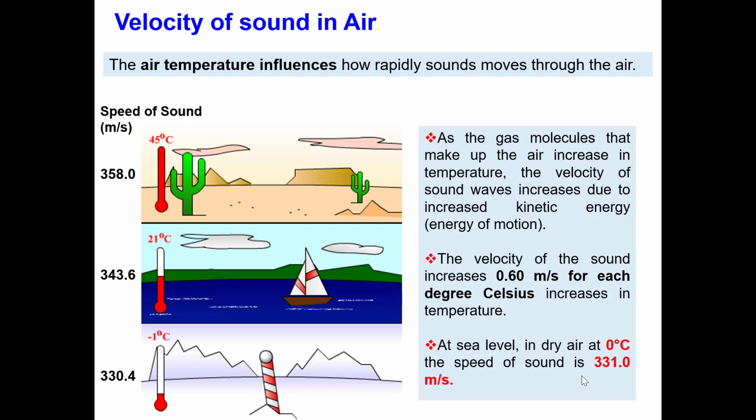Then we will use this information to find the equation that we can use to calculate the velocity of sound at any temperature.